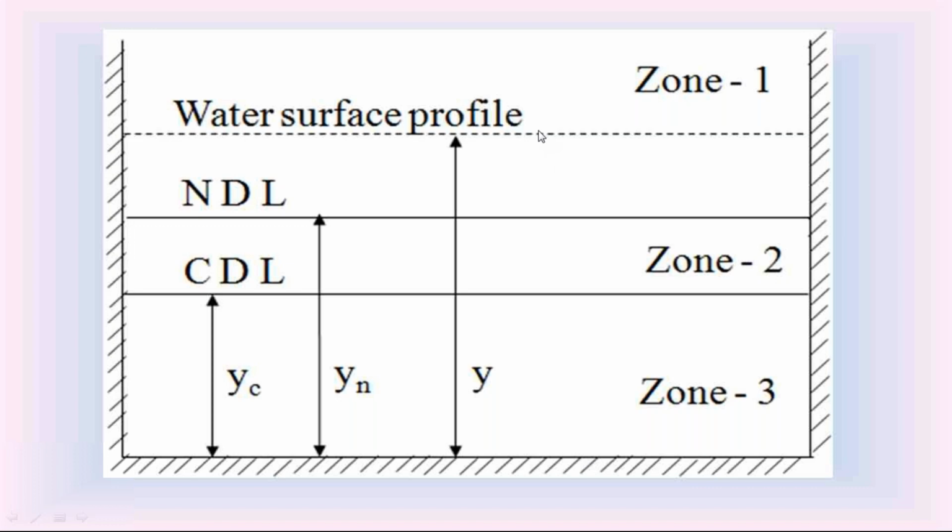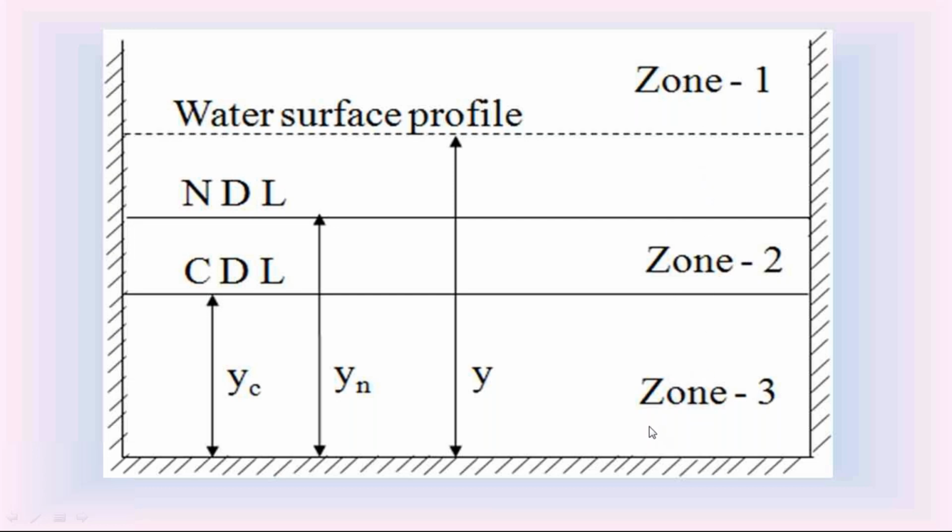If the water surface profile is in a mild slope channel, this is called an M curve. In a steep slope channel, it is called an S curve. Horizontal slope, H curve. Adverse slope, A curve. So depending on the channel bottom slope, the profile is classified as C curve, M curve, S curve, H curve and A curve. That is one classification. The next one is that this water surface profile may be in zone 1, zone 2 or zone 3. So check that classification carefully.